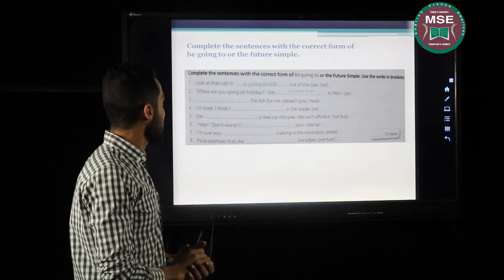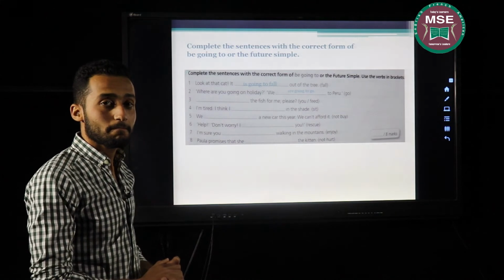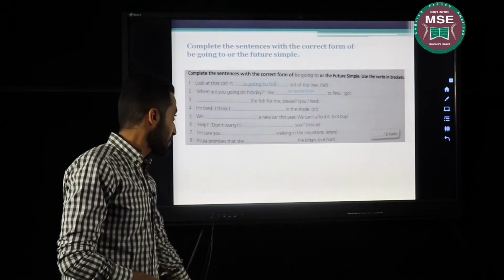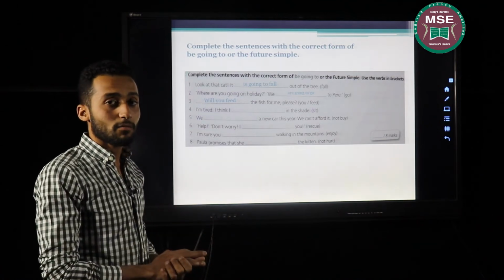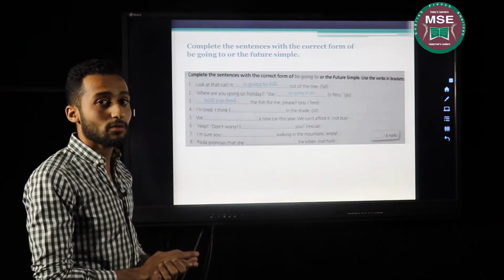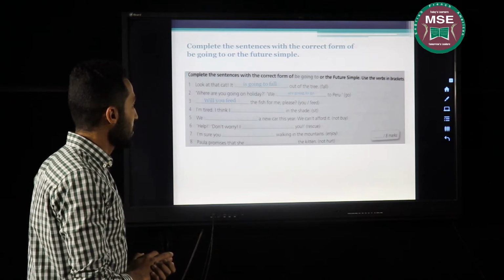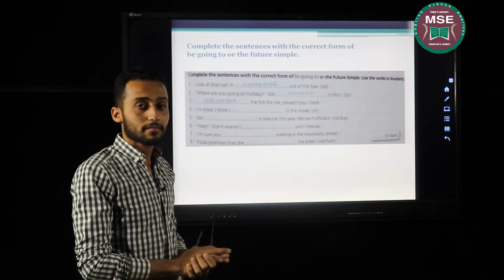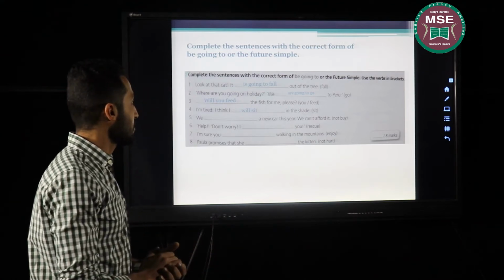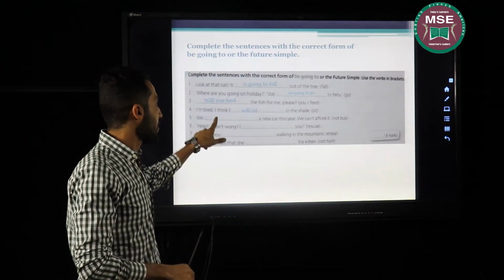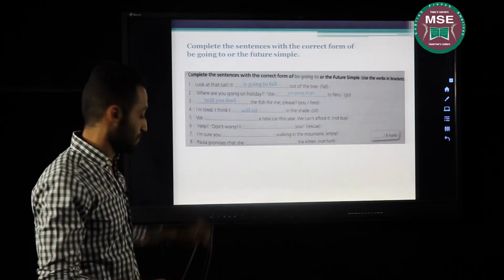The third one, the fish for me, please. Correct. Will you feed the fish for me? That's a request. Whenever I request something, I should use will. I'm tired. I think I in the shade. That's an easy one. Correct. I will sit in the shade. Whenever I have think, hope, or bet, I should choose will.